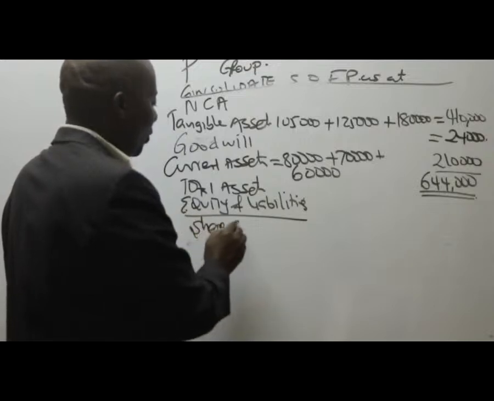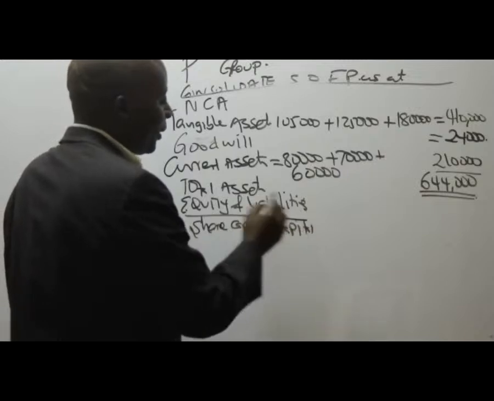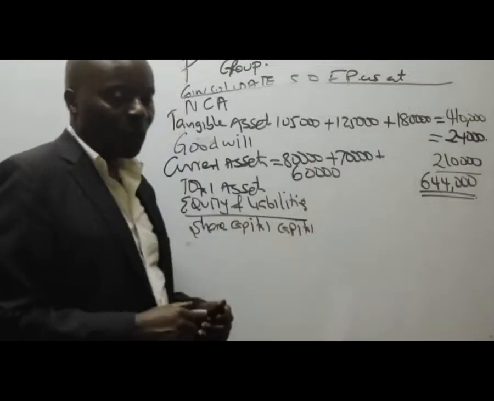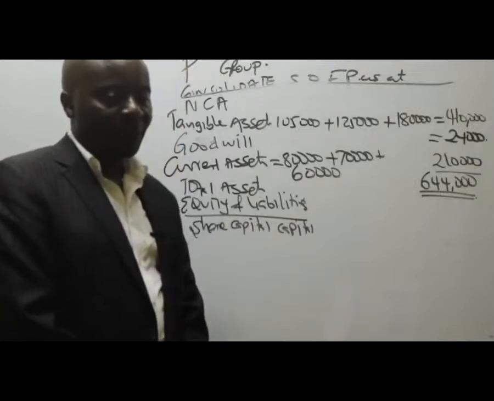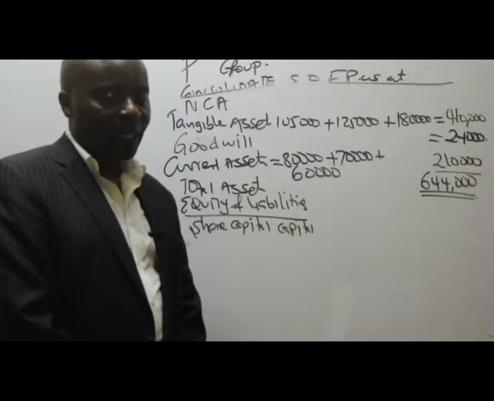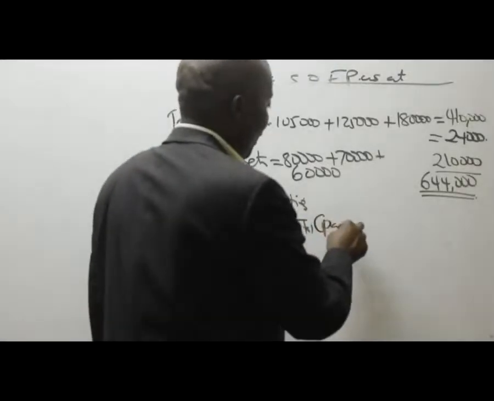The first thing we're going to do is to take the share capital. Who can remind us the concept of share capital in the consolidated statement of financial position? Parent only. Thank you very much. We only take the one of the parent.